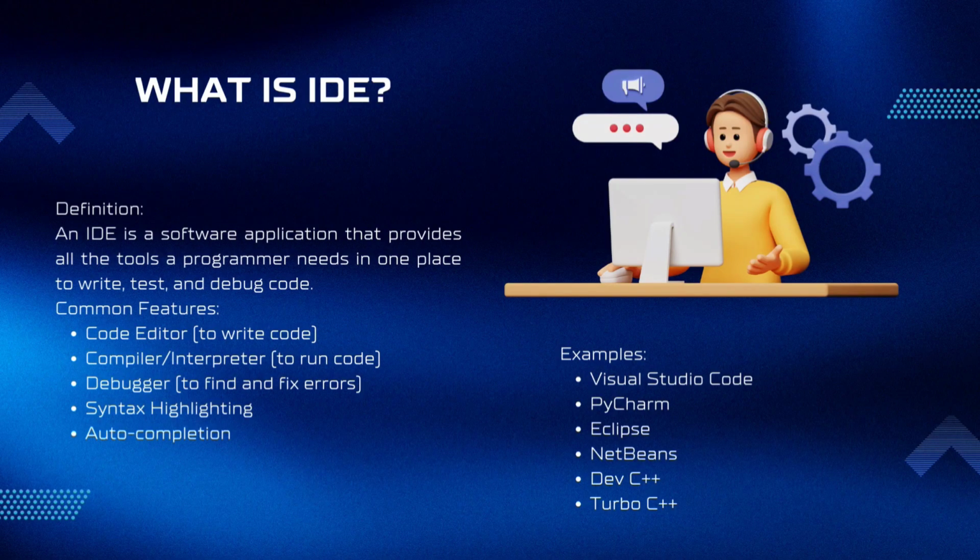What is an IDE? Definition: an IDE is a software application that provides all the tools a programmer needs in one place to write, test, and debug code. Common features: code editor to write code, compiler or interpreter to run code, debugger to find and fix errors, syntax highlighting, auto-completion. Examples: Visual Studio Code, PyCharm, Eclipse, NetBeans, Dev C++, Turbo C++.